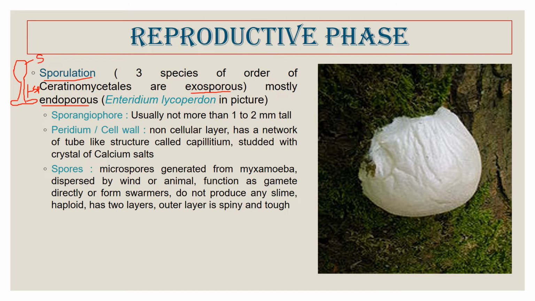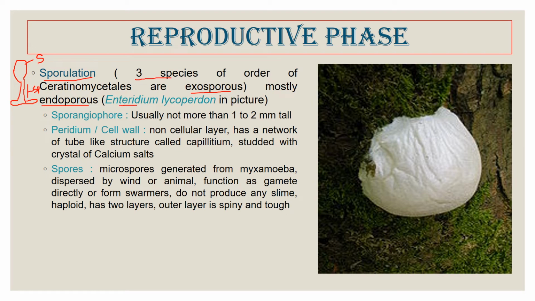When the spores are formed, they can be covered by a membrane, so they are endosporous, or they can be devoid of any membrane in their matured stage, so that will be exosporous. Mostly the slime molds are endosporous, except three species of slime mold.